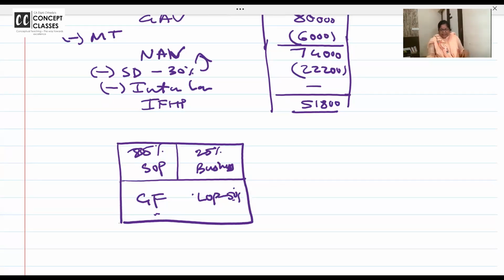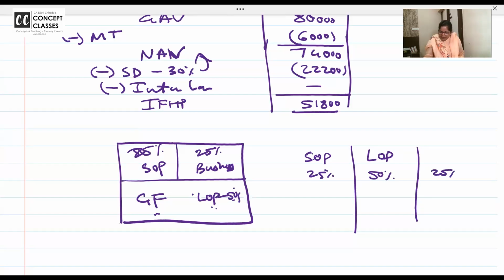Now, if an exam question like this is given, can you make your house property in the self-occupied part? How much will it be? 25%. The let out part, how much will it be? 50%. Now, students, if you make 25% used for business a column, gone. 0 marks. 25% of your own property, if you are using it in business, in the business head, actual expenses are deductible, 25%.